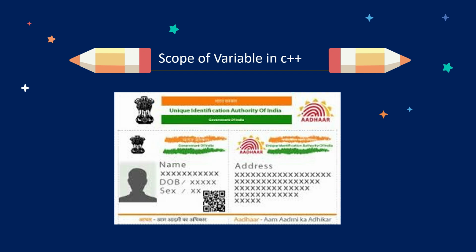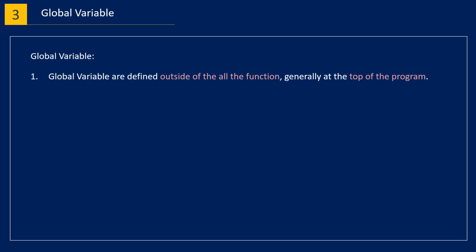Now, if you have another ID that is valid and can be used as an ID proof in banks or the RTO office or anywhere in India, because it is considered a valid ID in India. Similarly, a global variable is accessible in all the blocks anywhere in the application, which we need to define outside of all the functions. Basically, we write it at the top of the program. It can be accessed from anywhere in the program, from any functions or loops.